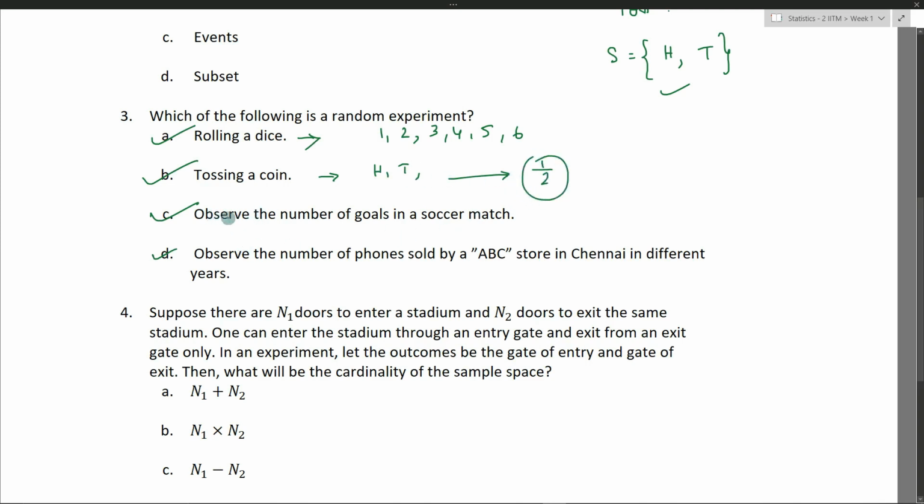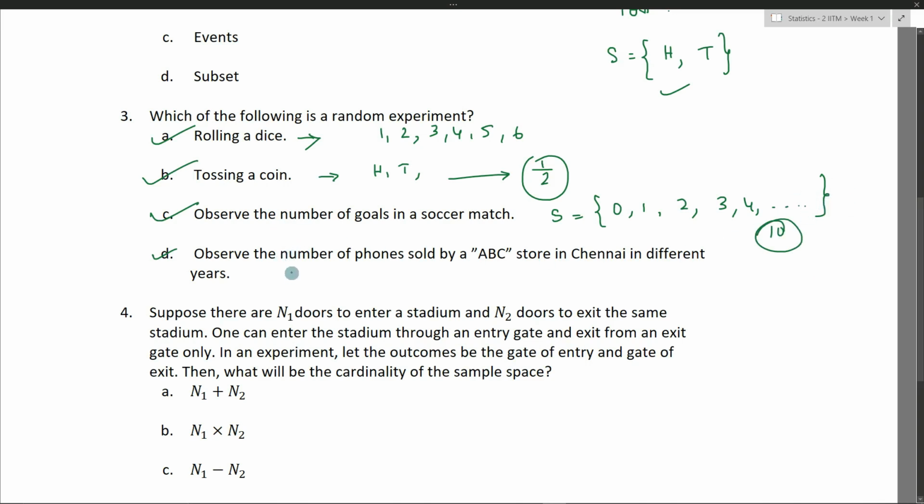What about observing the number of goals in a soccer match? Even for this, we cannot predict what the number of goals will be, right? And for this one, we also don't know exactly what the sample space is. We can say the sample space would be: there might be 0 goals, there might be only 1 goal, 2, 3, 4, etc. In some matches there might even be 10 goals. It might not happen often, but there is still a possibility that in a match we can get 10 goals, right? So it is an infinite set.